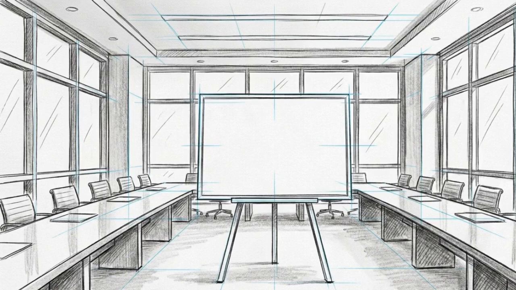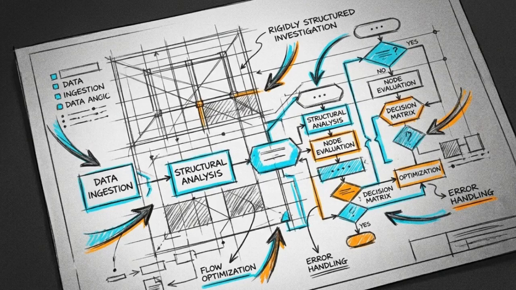60 days prior to the audit, we start with a clean slate. ISO 19011 provides a strict 7-step pre-audit blueprint that directly applies to ISO 42001. It replaces assumptions with a rigidly structured investigation.